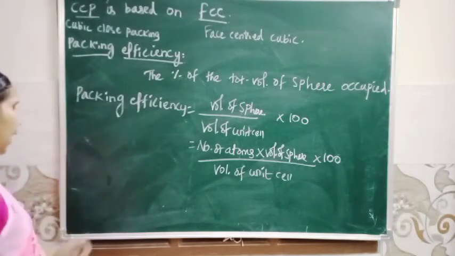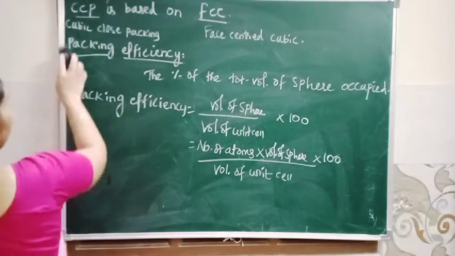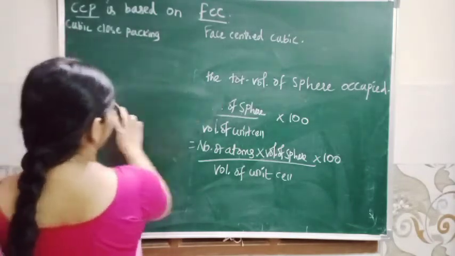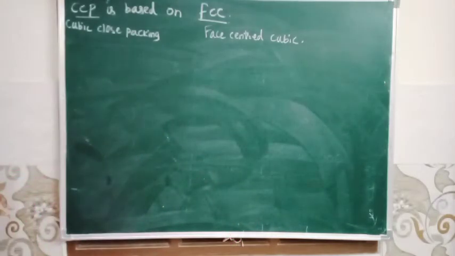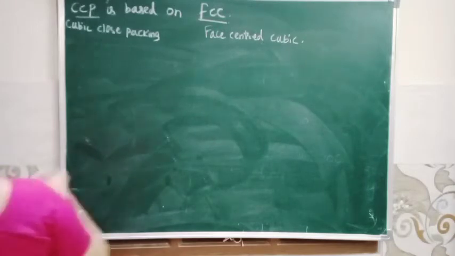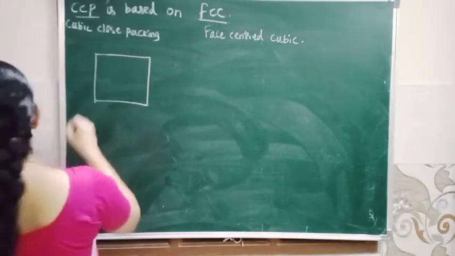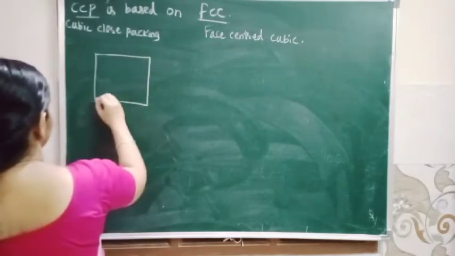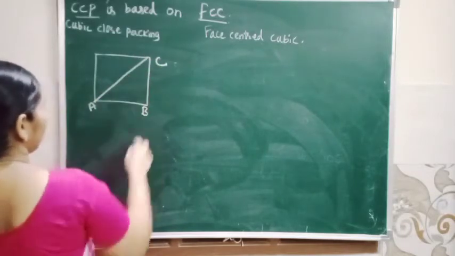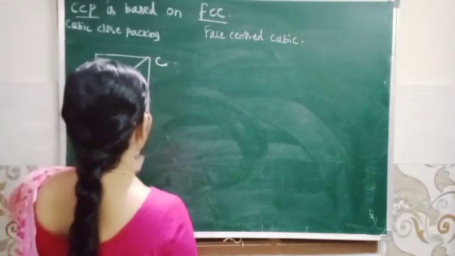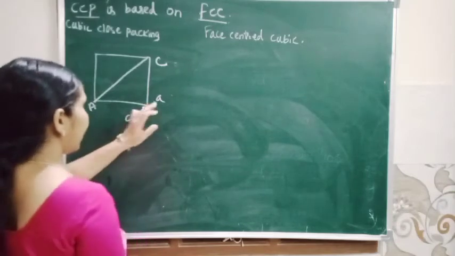So first we calculate the r value. In face centered cubic, here is one diagonal. This is A, B, C. So AC square equals AB square plus BC square. Here the edge lengths are the same, a.